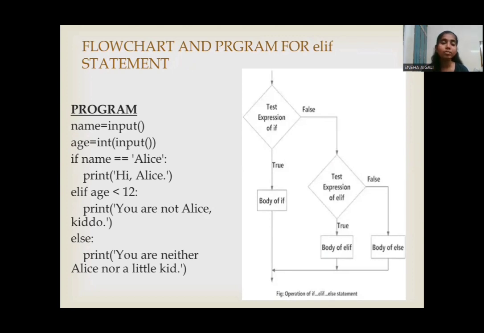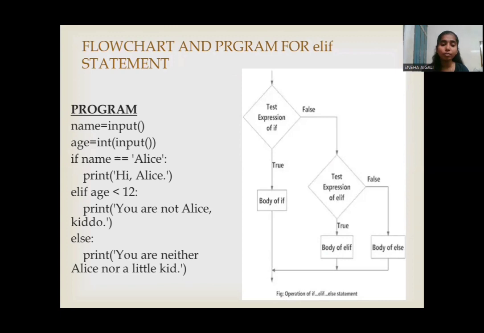In the program, first we take the name input from the user and the age input from the user, in which age is specified to integer data type. Then followed by the if condition, elif condition, and the else condition. In the if condition, we have assigned: if name is equal to Alice, print hi Alice. If the if condition is true, then we get the output as hi Alice.